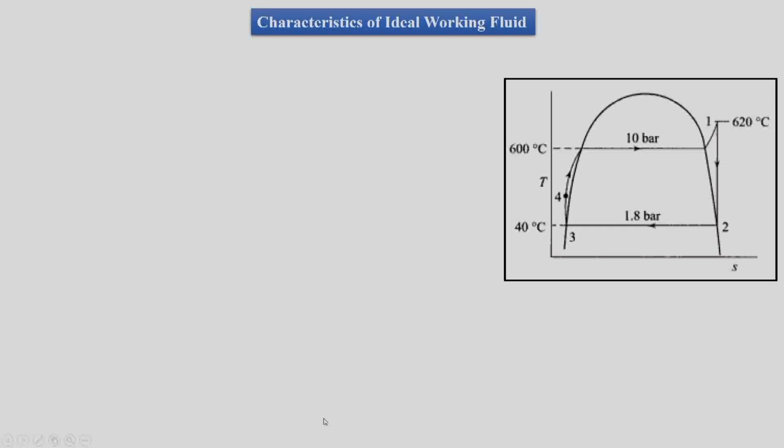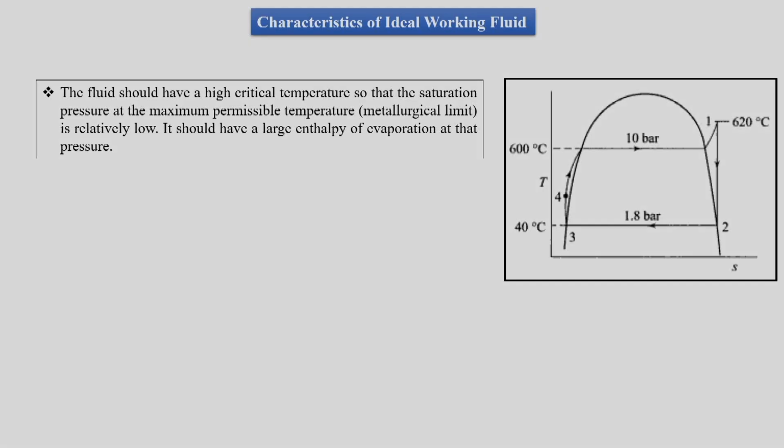First, we are going to discuss the characteristics of an ideal working fluid. This is a TS diagram for the ideal working fluid, which we will be making use of. The working medium is the medium which gets heat in the steam generator or boiler, rejects the heat in the condenser, expands in the turbine, and gets compressed in the pump.